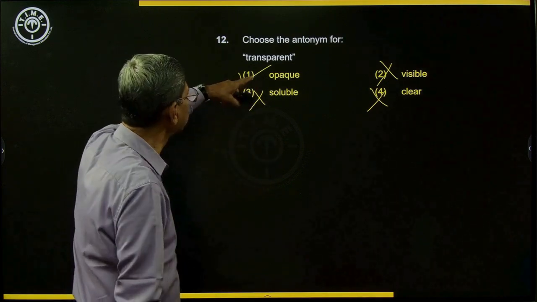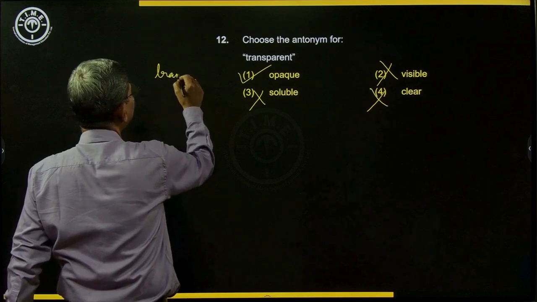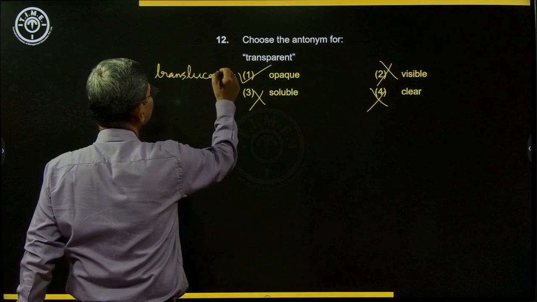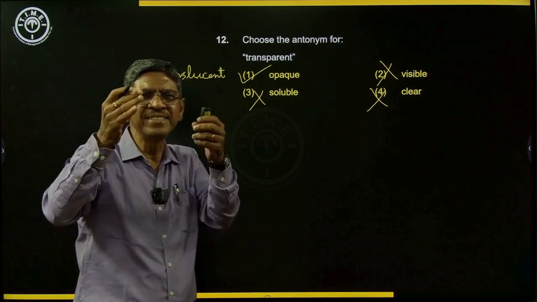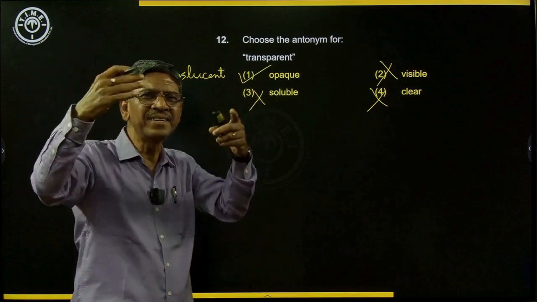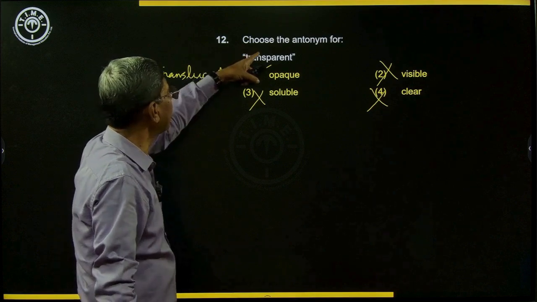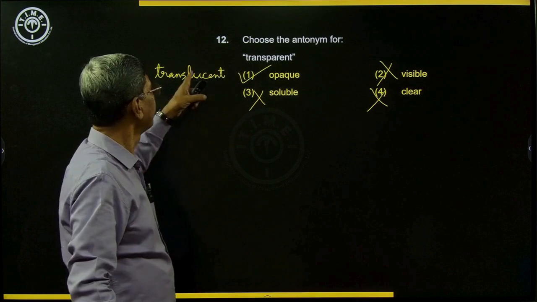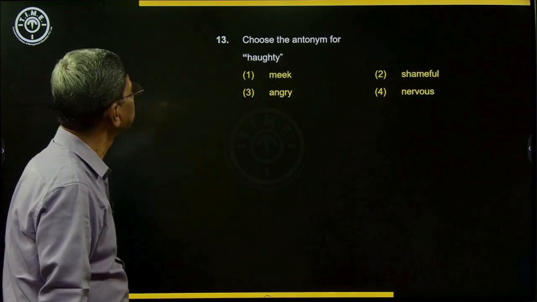There is one stage in between. It is called translucent. It means slightly, not fully transparent, but you can at least see something a little bit on the other side. That is translucent. So transparent, translucent, opaque. I just wanted to tell you the stages. We go to the next one.